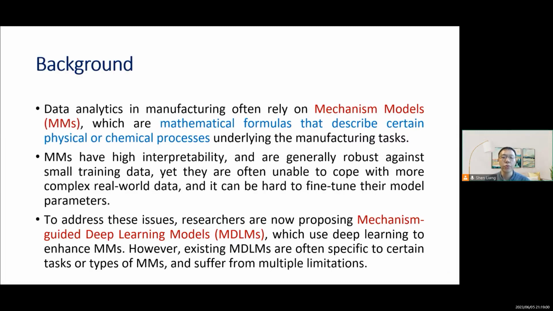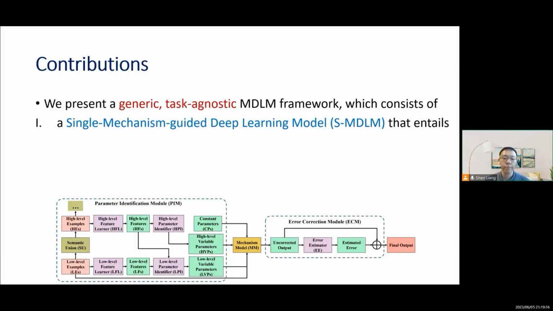To address these issues, researchers are now proposing mechanism-guided deep learning models, or MDRMs, which use deep learning to enhance MMs. However, the existing MDRMs are often specific to certain tasks or types of MMs and suffer from multiple limitations.